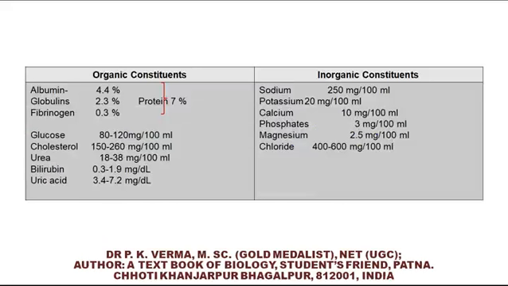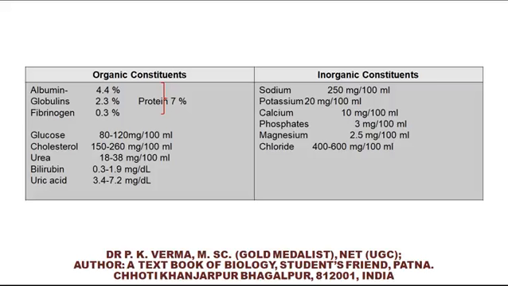Now, in this table, the constituents of blood plasma are shown. Albumin is 4.4%, globulin 2.3%, fibrinogen 0.3%. It totals protein 7%.